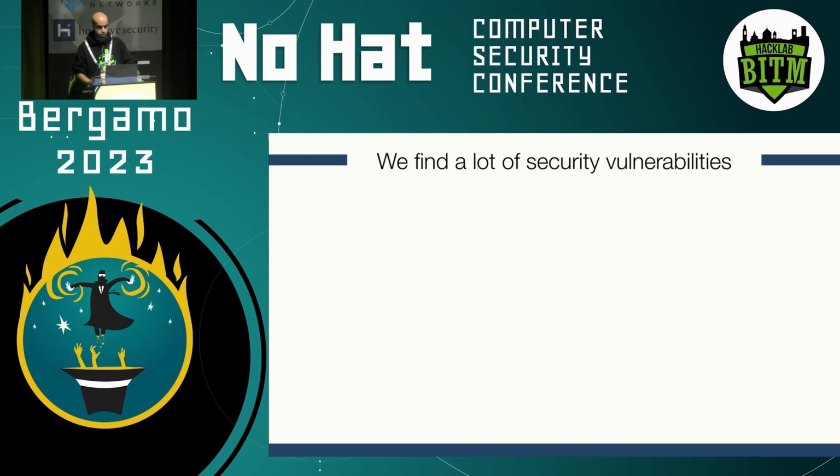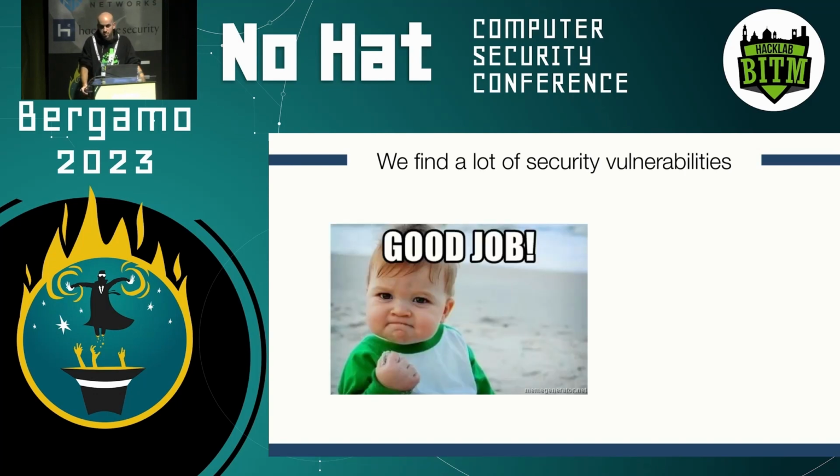So long story short, we do find nowadays, thanks to the developments and advancement in fuzzing and other techniques, a lot of security vulnerabilities, right, or potential security vulnerabilities. And these are great results, right? So as a community, we should be happy about this. This is pretty cool, nice achievement. We managed to move from a time where we barely knew about vulnerabilities and vulnerable software to a present that is overflowing with potential vulnerability issues.